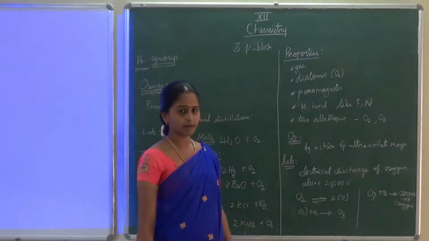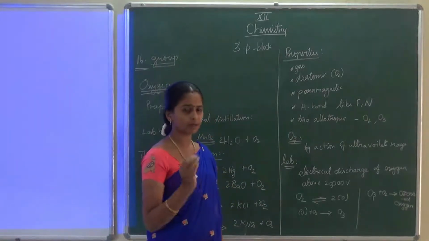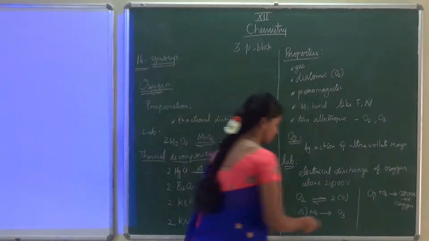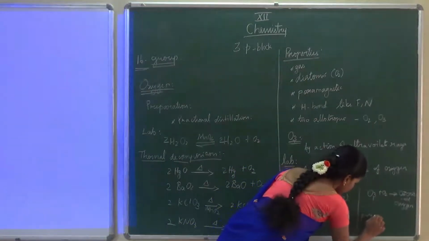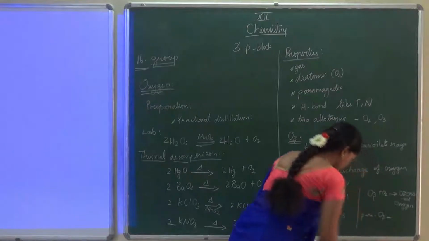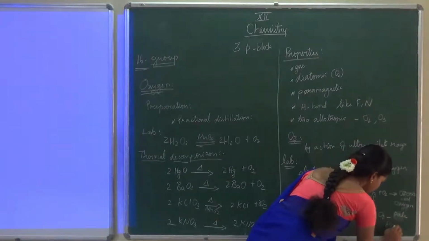You have to write that. Then 1 more question: what is the color of this ozone? Pure ozone is pale blue. It is a pale blue gas.